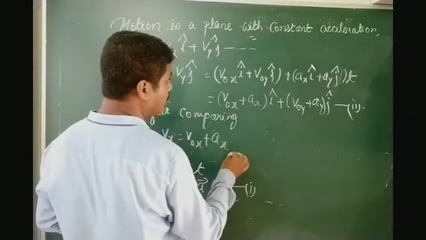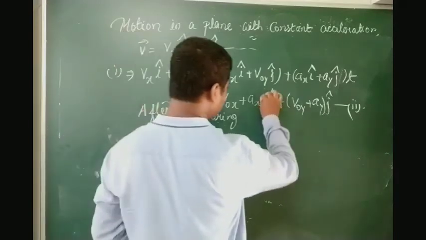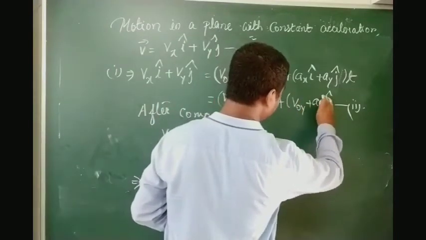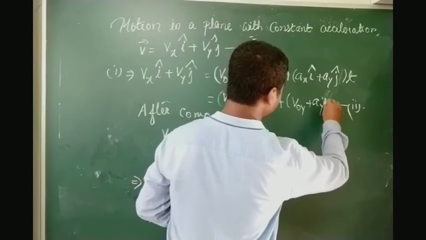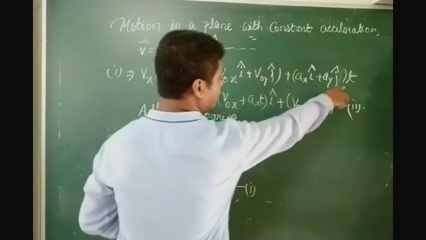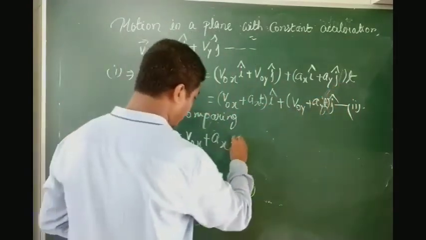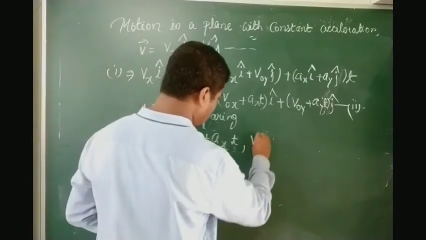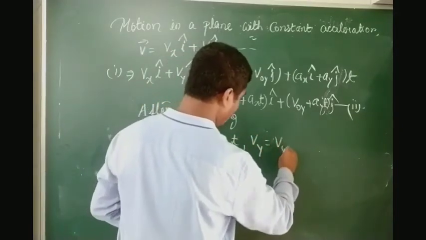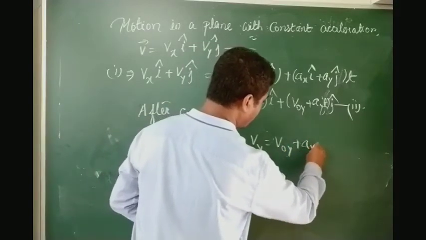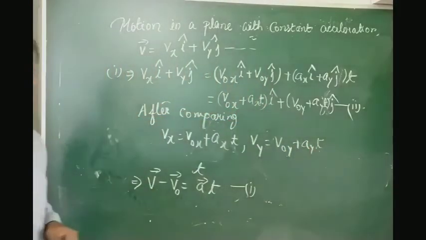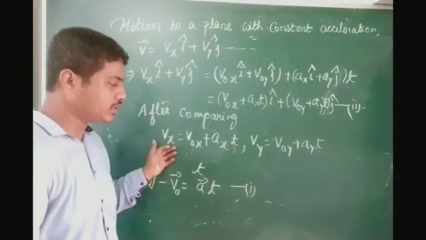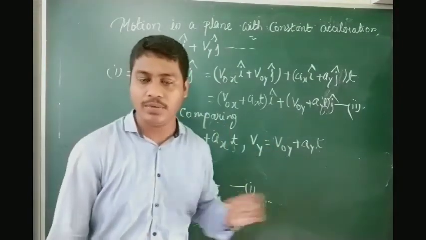I think we have left out something here. We should have t. One t is left out. The t is multiplied: ax t, and vy will be equal to v0y plus ay into t. So you can see we have got the equation of vx and we have got the equation of vy.